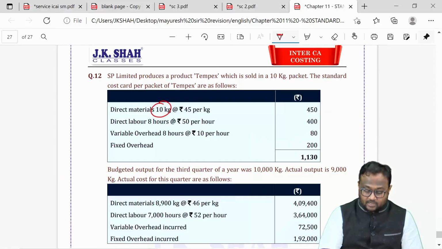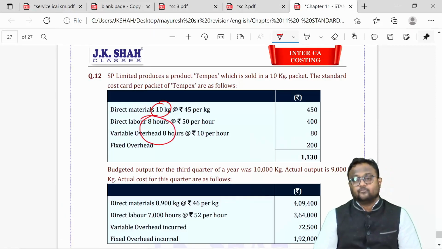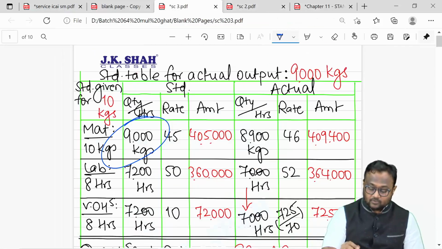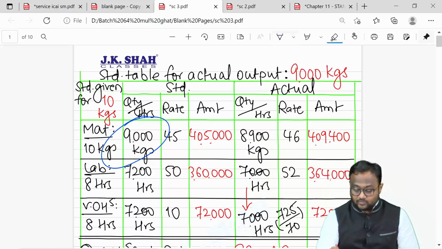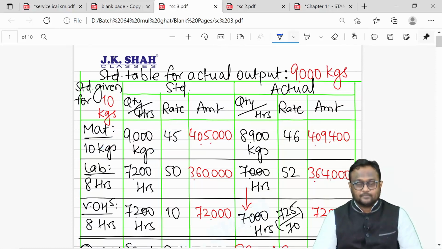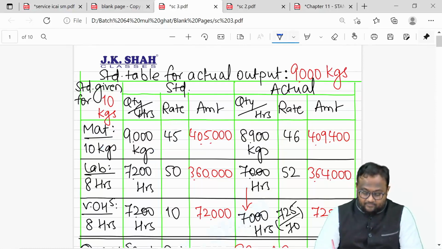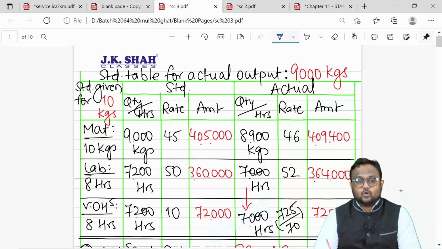Eight hours are required for 10 kgs. For 9,000 you would require 7,200. It's going to be the same. And finally, the pricing was also made available in the question. Actual data was also available in the question, and we were just supposed to calculate variances.